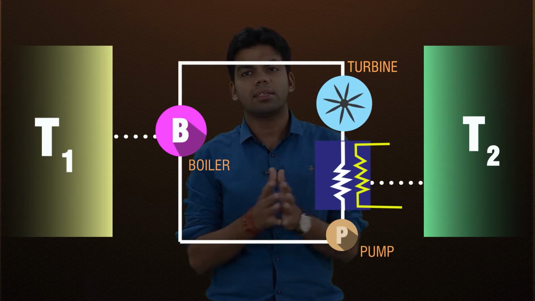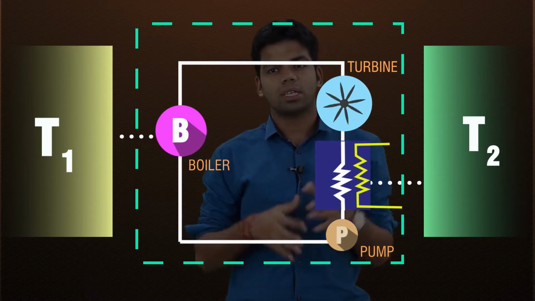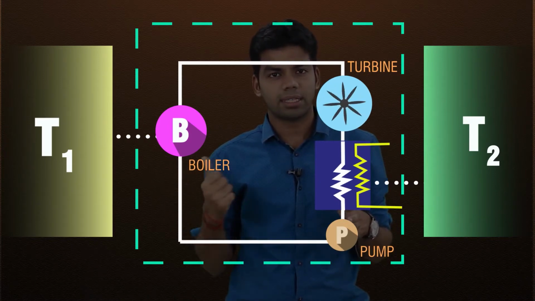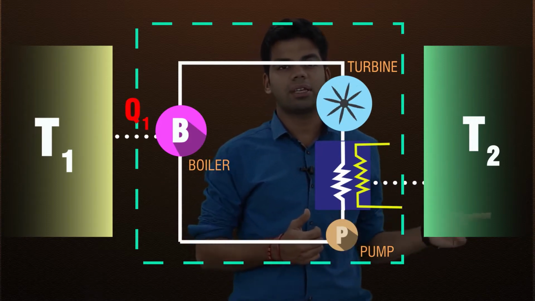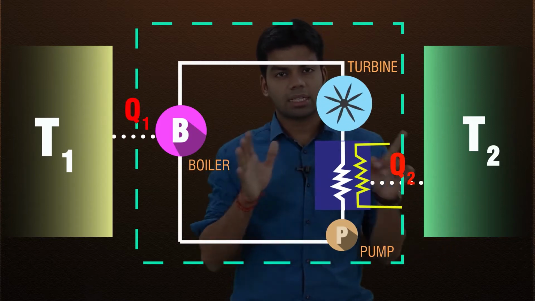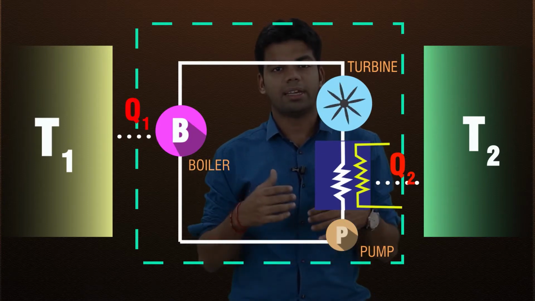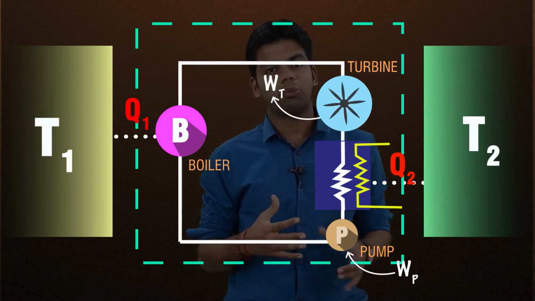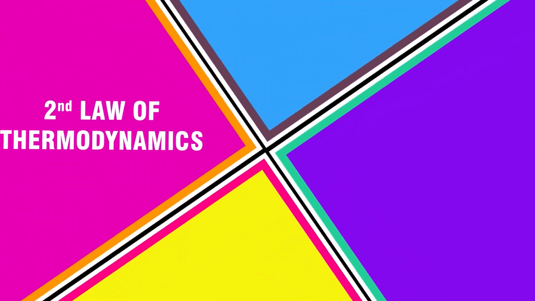What is basically happening in this power plant is, if I draw the border here, this heat engine is taking heat from the source, which is the boiler in this case. Let us suppose it takes Q1 heat from the source, and it delivers Q2 heat to the sink. Q2 heat is rejected from the condenser. So this heat engine is taking net heat from the surroundings, and it is producing net work from the turbine. The turbine work W turbine is produced, and in the pump, W pump work is consumed. So this is the whole heat engine.